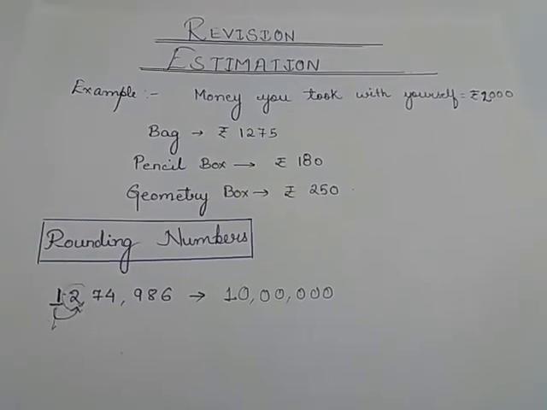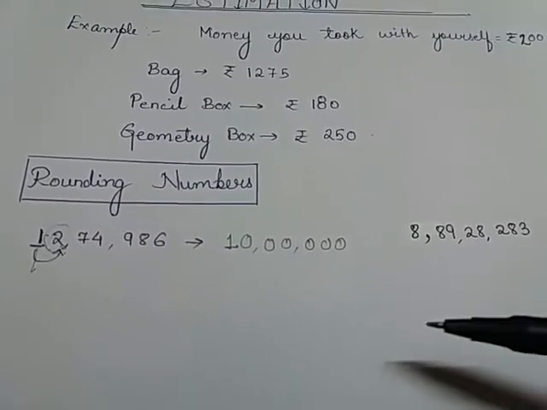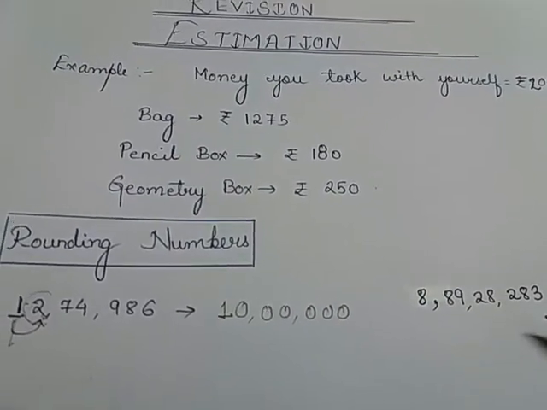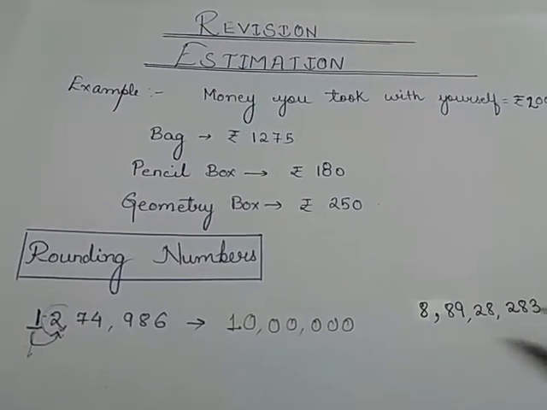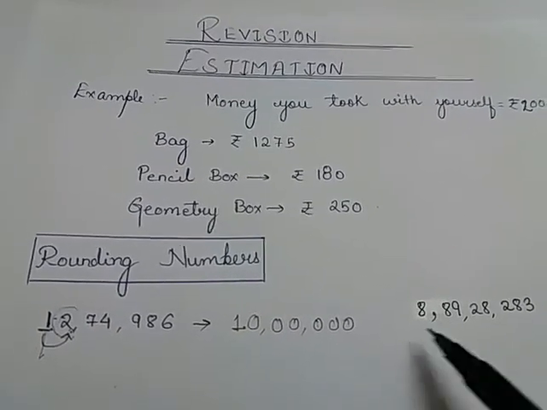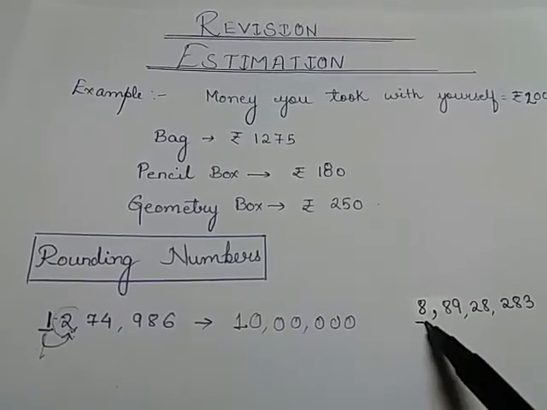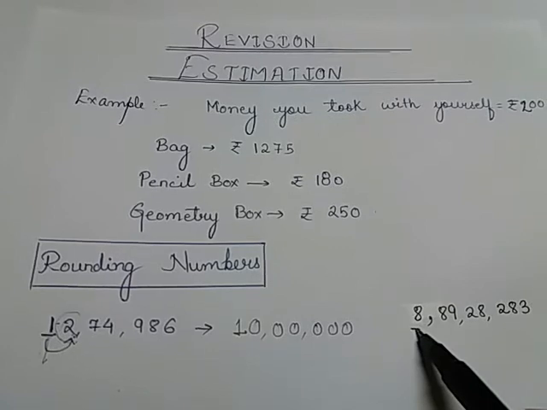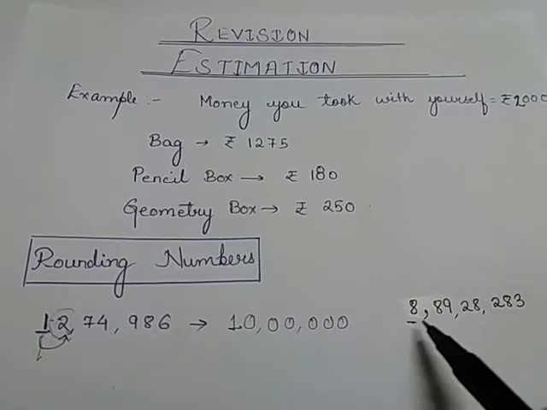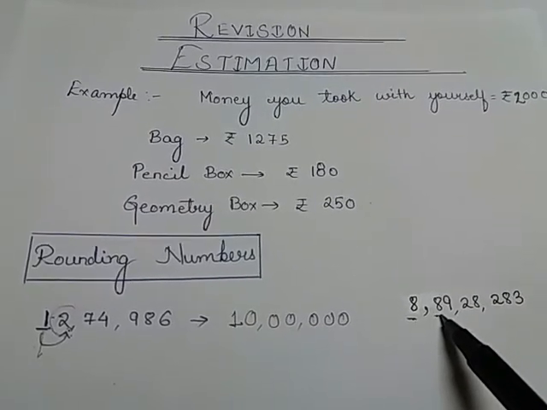Let's take one more example. Here is one more example, that is 8,89,28,238. We will be rounding this number to its highest place value. So the highest place value is this, which is the crore place. Now if we want to round this number, we need to look at the digit which comes exactly right to it, which is 8 in this case.